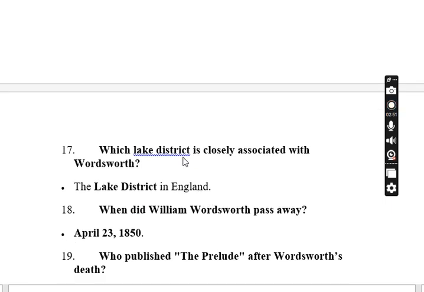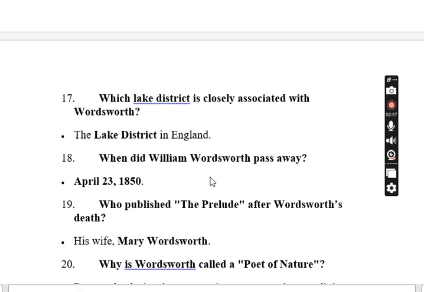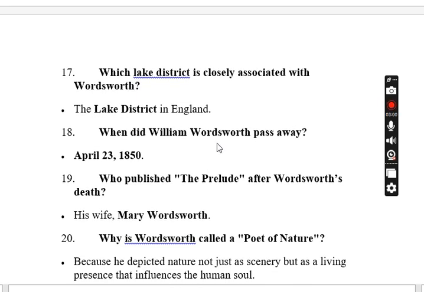Next is, which district is closely associated with Wordsworth? The Lake District in England. When did William Wordsworth pass away? He passed away on April 23, 1850.